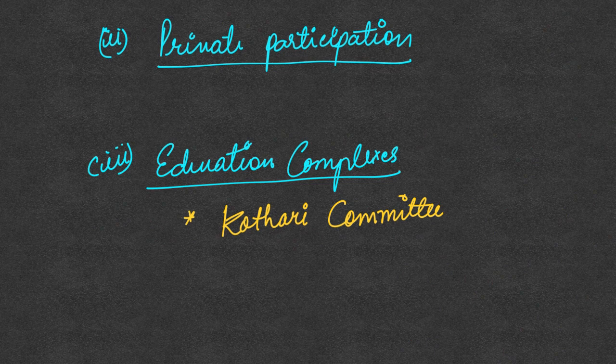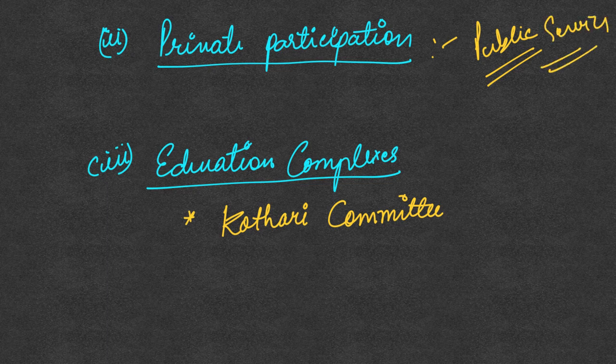The second issue is the private participation. So to universalize education, apart from the public sector, even the private sector participation is definitely required. And this is precisely what the NEP 2020 also says. It says that education is a public service, but however, it also emphasizes philanthropic private participation.